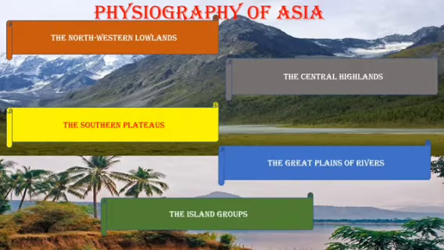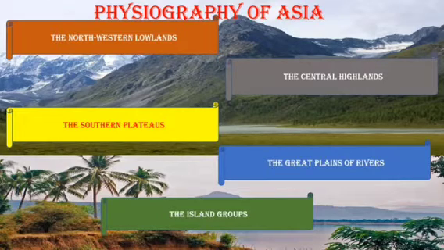Then what about islands? I think we all know. An island is a piece of land which is surrounded by water. And what do you call those small, small islands? We call them as islets. Now that you've understood what the different terms mean, let us now look into the physiography of Asia.